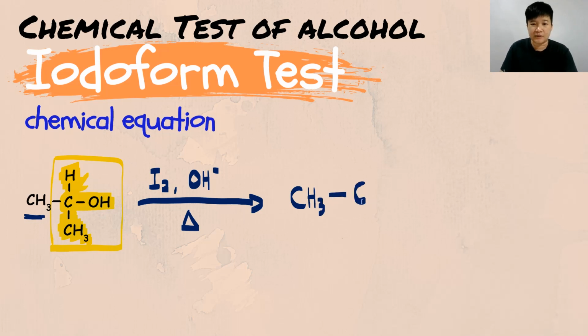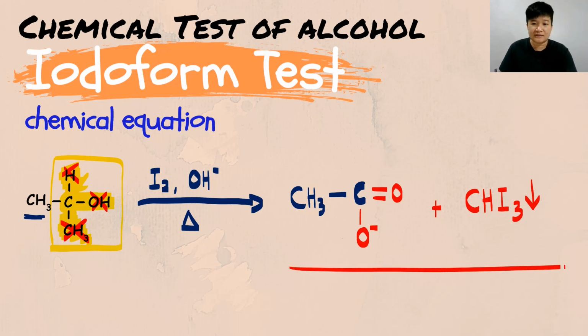So this is the carbon that is holding the OH. And what happens is the CH3 right now is removed, substituted by O minus. Your OH and your hydrogen are removed, substituted by a double bond O. And also forming a byproduct of CHI3, which is your triiodomethane, your pale yellow precipitate. And that is how we write the complete chemical equation of the iodoform test.